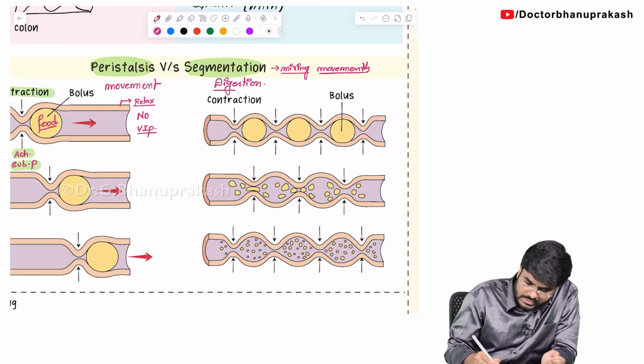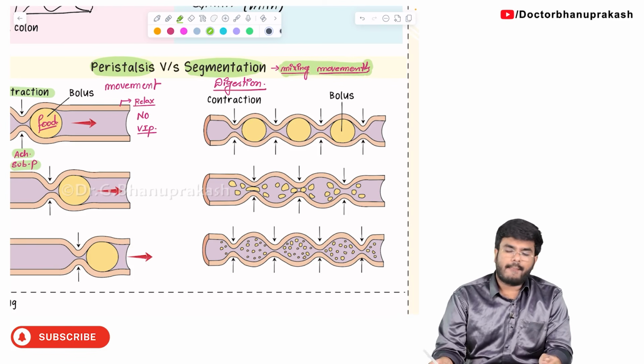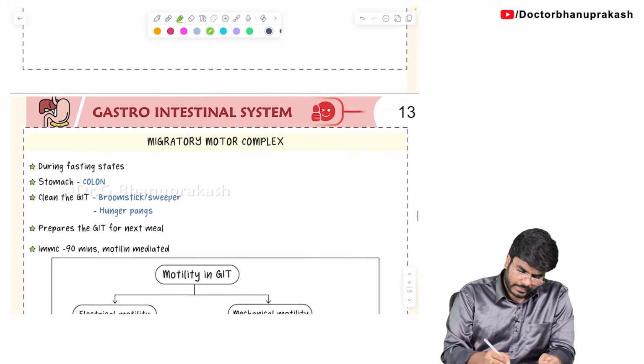So, the keyword they will use if they ask about the mixing movement, which of the following are the mixing movements? Segmentation. Segmentation is a mixing movement. Okay, done. Next, then my question to you.